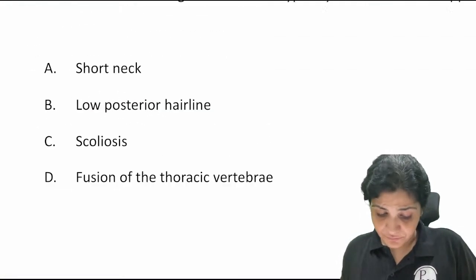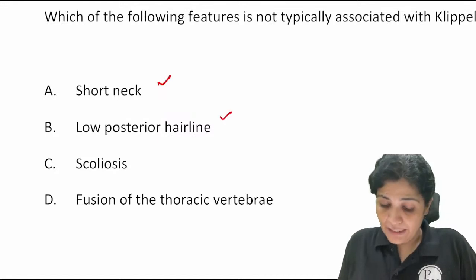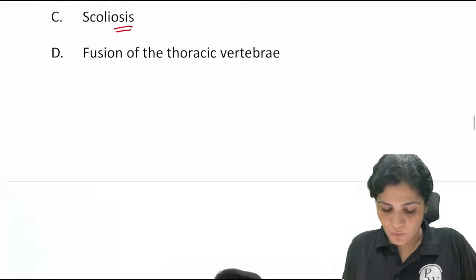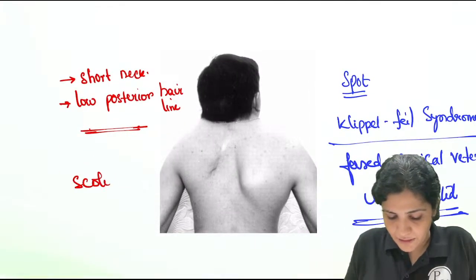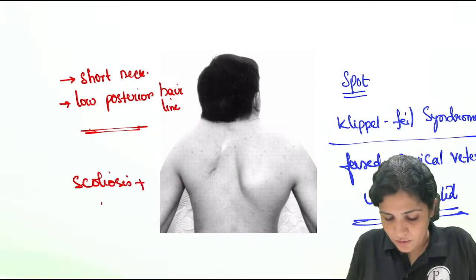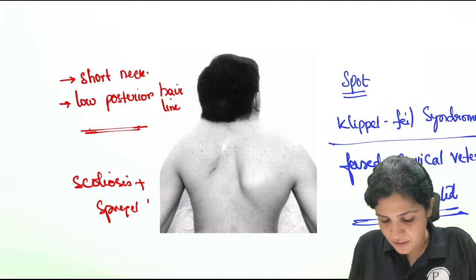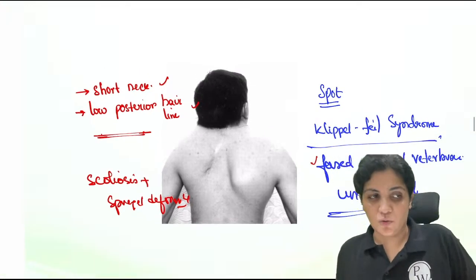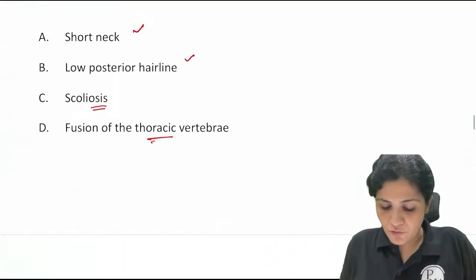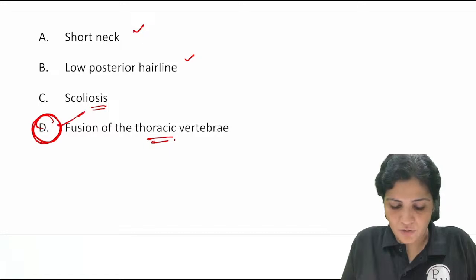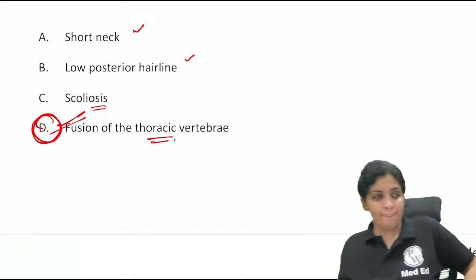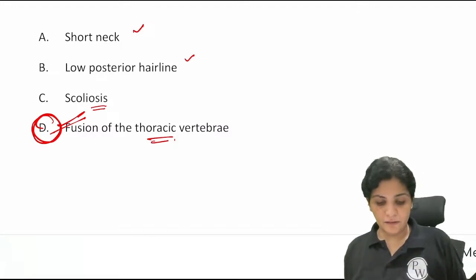Short neck, low posterior hairline, and fused cervical vertebra will be present, and they can be associated with scoliosis also. They can be associated with scoliosis or the Sprengel deformity, like the scapular deformity. So, low posterior hairline, short or webbed neck with fused cervical vertebra is called Klippel-Feil syndrome, and fusion of thoracic vertebra is usually not seen. So, the answer is fusion of thoracic vertebrae. Okay. Clear, everybody? Klippel-Feil syndrome?